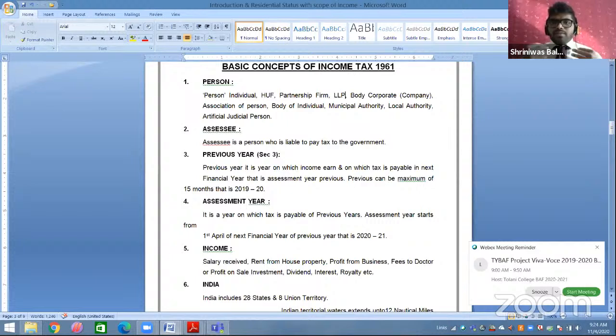I'm the individual, I'm the person, and I also have to pay tax to the government. Reason: I have earned more than 2 lakh 50,000, so tax is applicable on me. So I am the person as well as I am the SSC. SSC means that person who is liable to pay tax to the government.